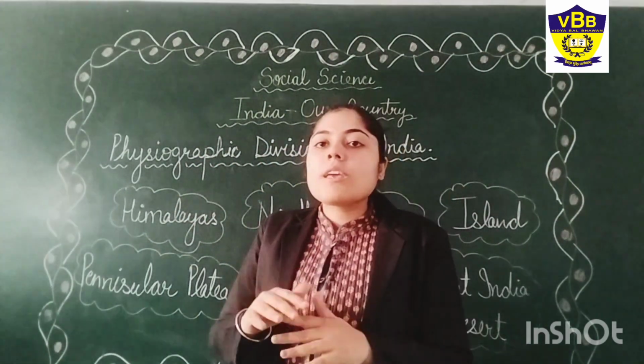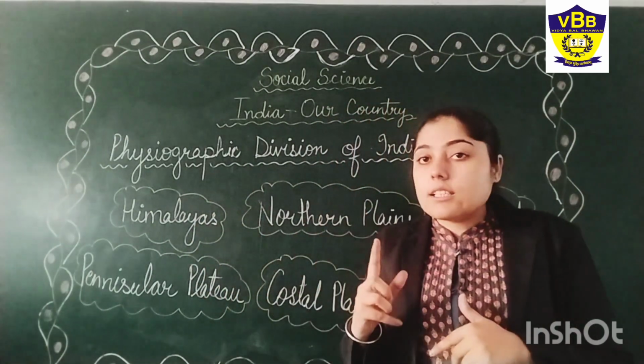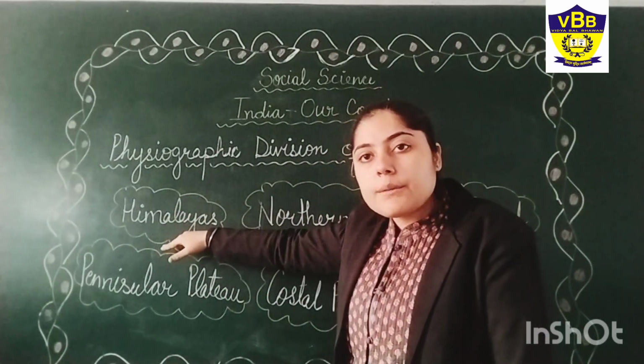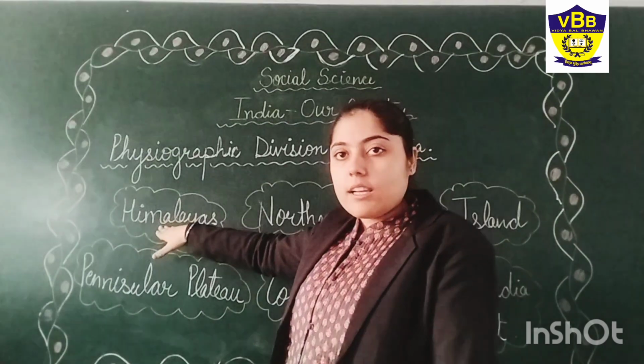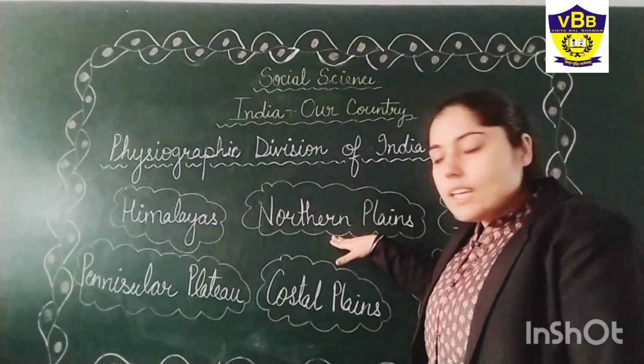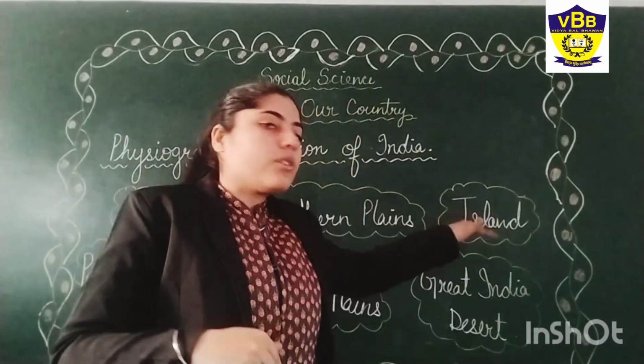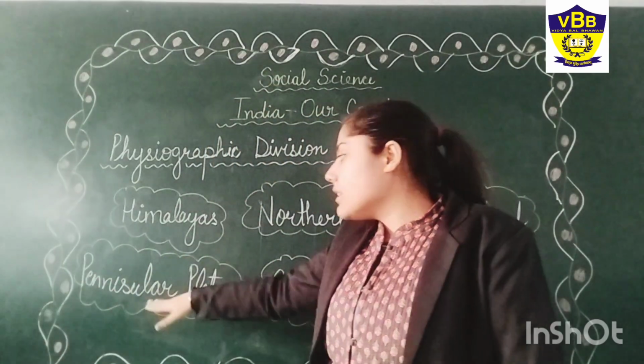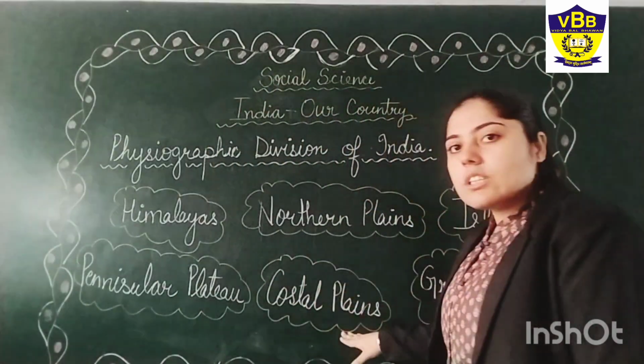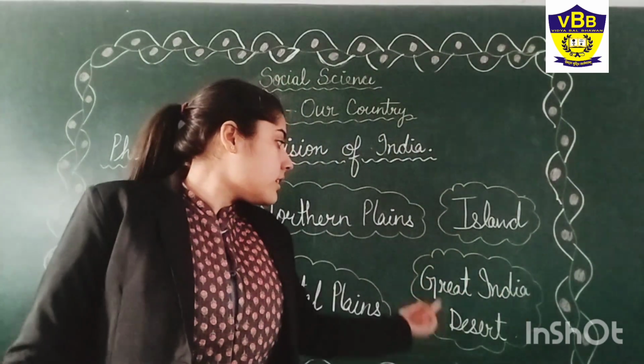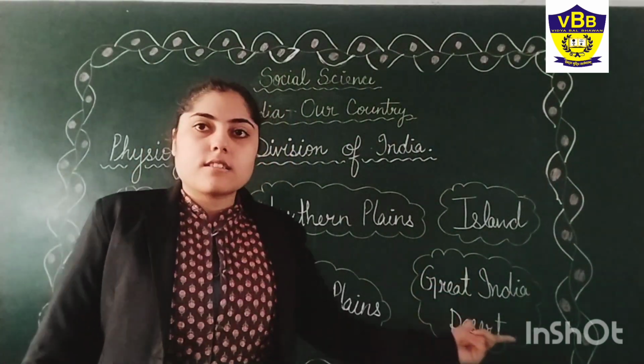So in this topic, we learn about the Himalayas, our northern Himalayas, then the northern plains. After that, we learn about islands, then the peninsular plateau, coastal plains, and the Great Indian Desert.